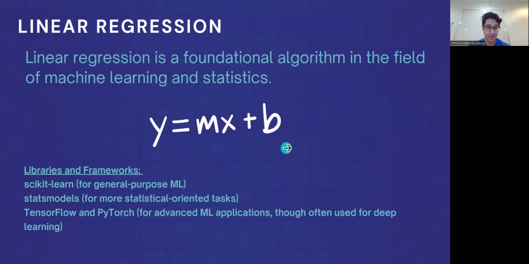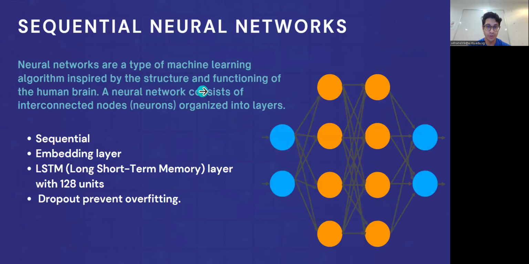An accuracy of 0.77 and an F1 score of 0.762 indicates a reasonable performance, where F1 score accounts for both precision and recall, balancing the trade-off between false positives and negatives. We also use neural networks. Neural networks are machine learning models inspired by the human brain, consisting of interconnected layers of nodes and neurons. The simplest type of neural network is a sequential model, where data flows from one layer to the next in a straight line. Long short-term memory is a type of neural network designed to handle sequential data, and F1 score is a measure of the model's accuracy in terms of both precision and recall.